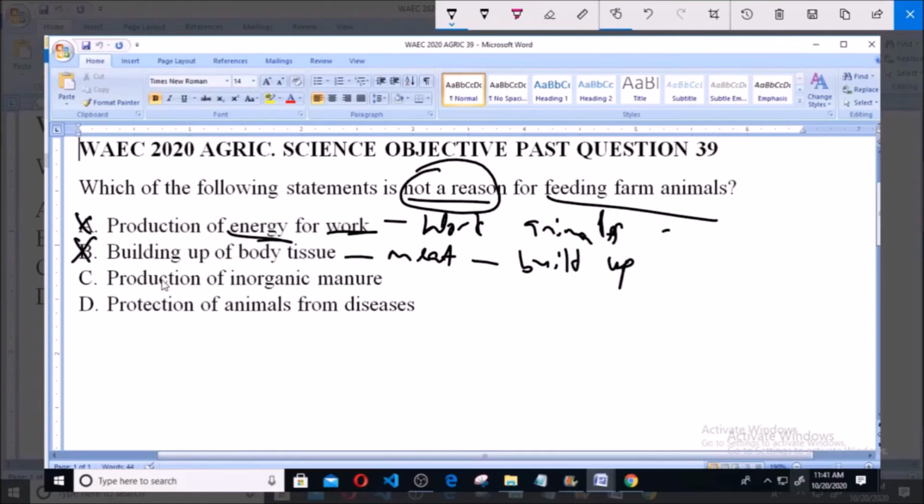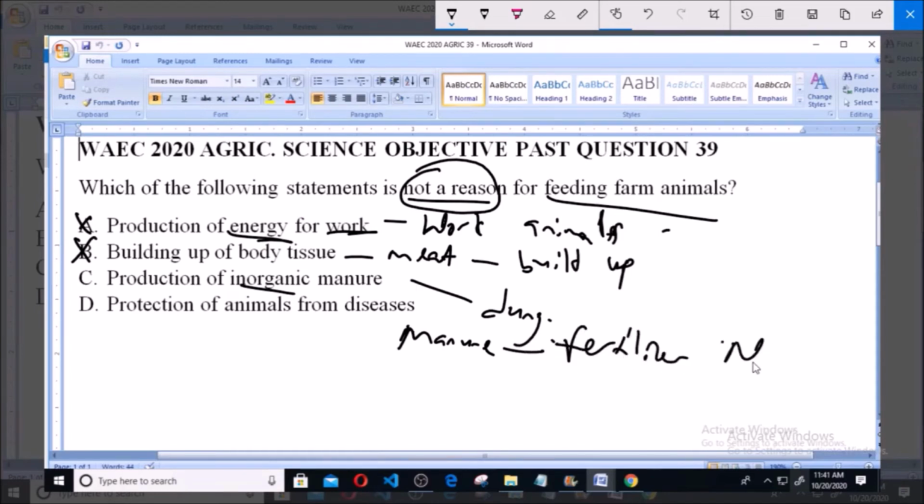Now option C says production of inorganic manure. Now the keyword to note here is inorganic, because you can actually obtain manure from animals, that is the animal dung. However, it says inorganic manure. Now inorganic manure is basically manure that is not made up of organic products, so like fertilizers, like NPK for example, is classified as inorganic manure, or artificial manure.